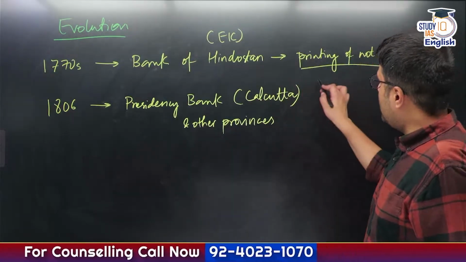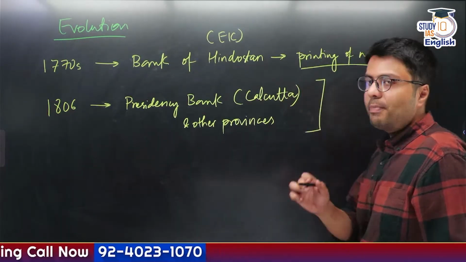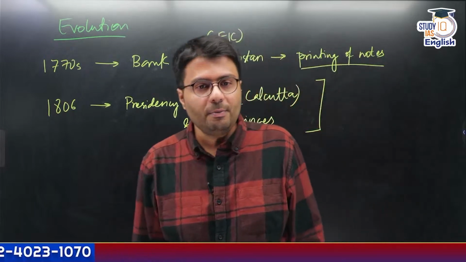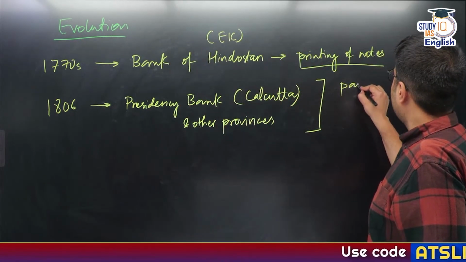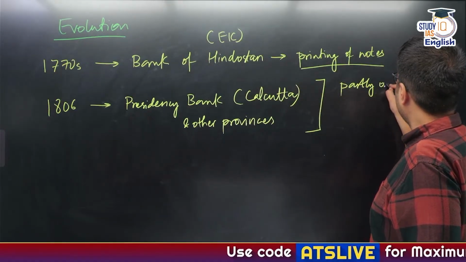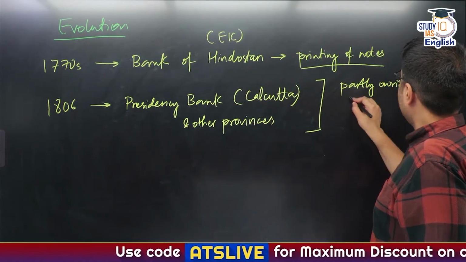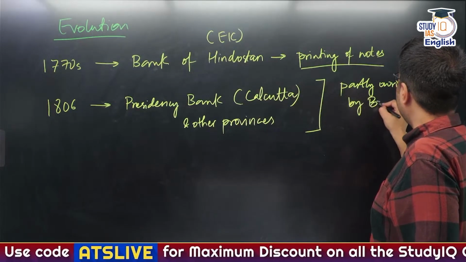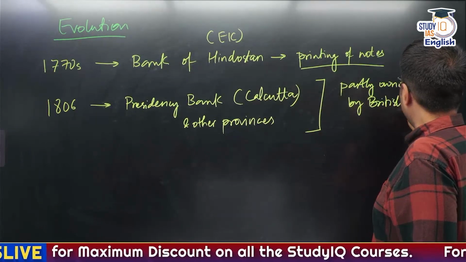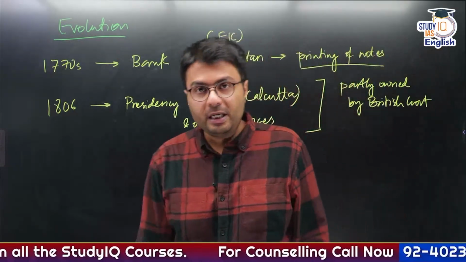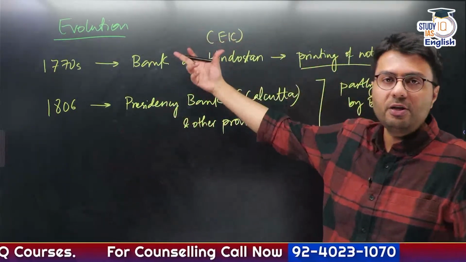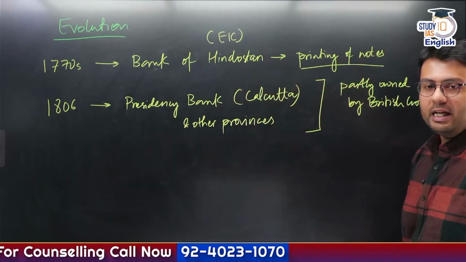Now, the ownership of these Presidency banks was not completely private. These Presidency banks were partly owned by British government. So, the body responsible for printing of notes before Presidency bank was completely private in nature.